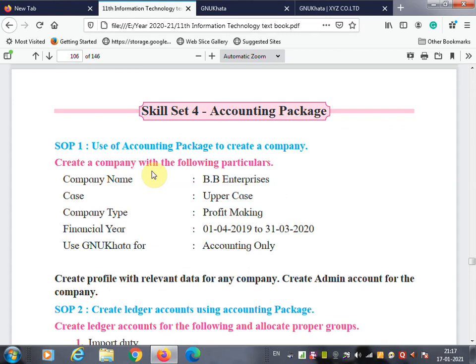GNU Cash is there, Turbo Cash is there, Ledger SMB is there, Money Manager is there, Tally accounting software, but this is not open source, that is closed source software. So here you are asked to learn open source software. So any one open source software you can use to create a company with the following particulars. These particulars are given: company name, case, company type, financial year, and it asks you to use GNU Khata for account only purpose. So let's see this practical, how we can create it. To create this practical step by step, once again we learn the GNU Khata.